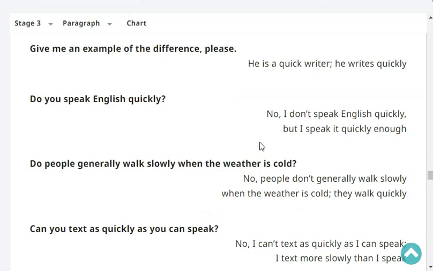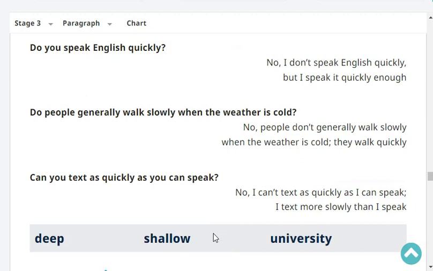Do you speak English quickly? No, I don't speak English quickly, but I speak it quickly enough.